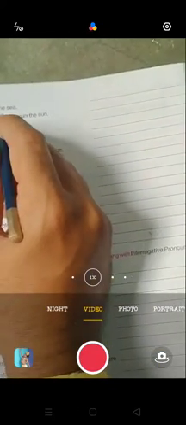Now, ships sail on the sea. Ships is plural, so what will we use? This is in the present tense, so do ships sail on the sea? Okay, so like that we are doing.